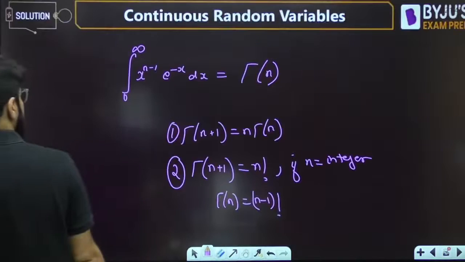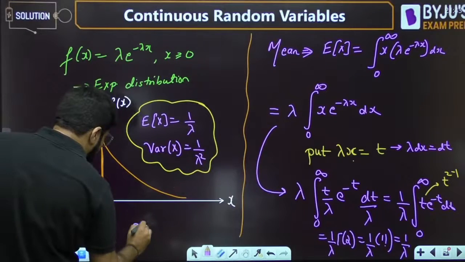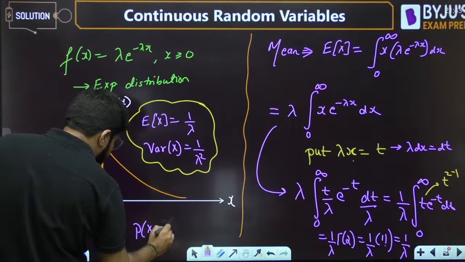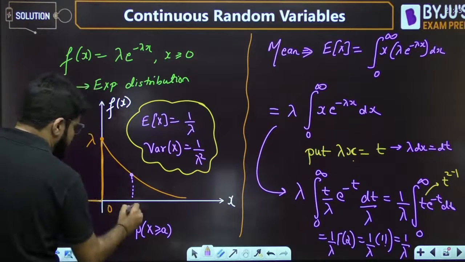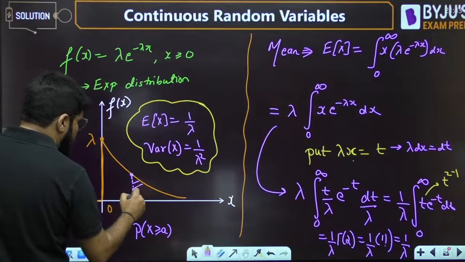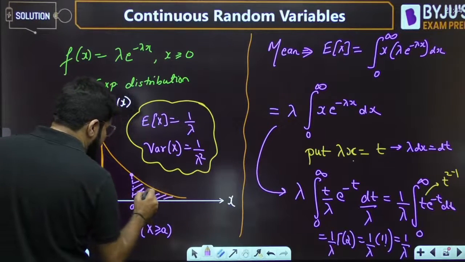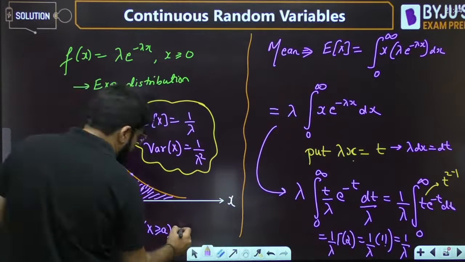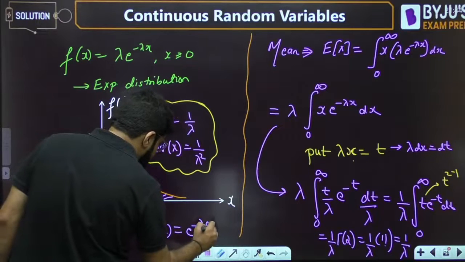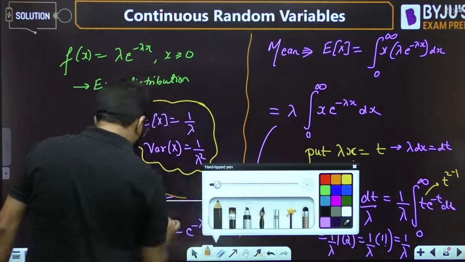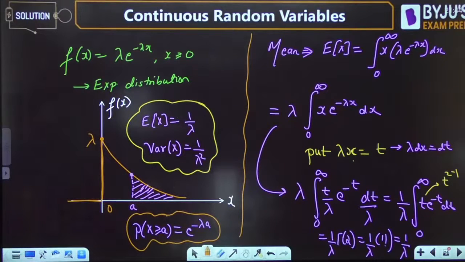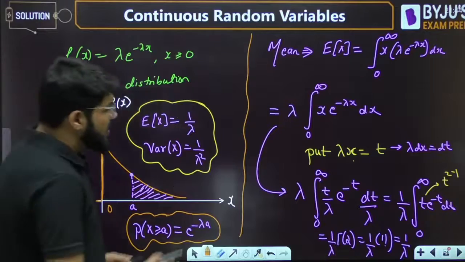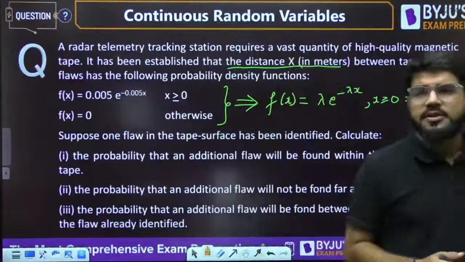One more result, let us mention here that probability x is greater than or equal to a. Let us say this is some value a. What is the probability that the random variable exceeds a particular value? That is e raised to the power minus lambda a. Now, with the collection of all this, let's try to solve this question.